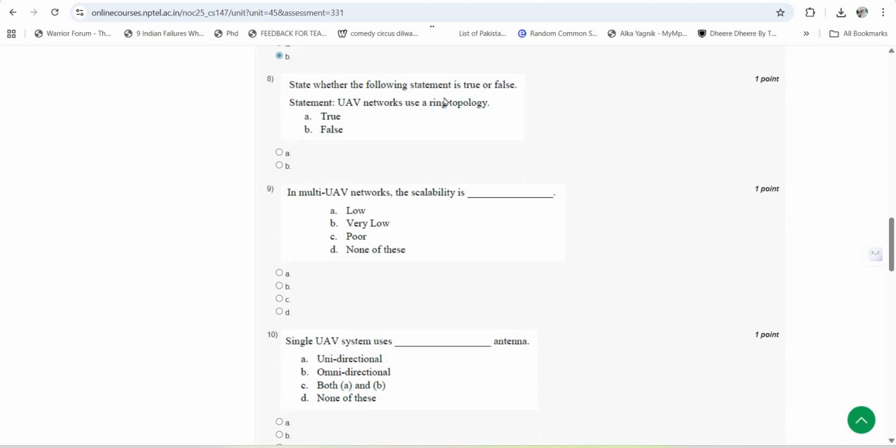Next is, state whether the following statement is true or false. UAV networks use a ring topology. So here the answer is false, B. Ninth question is, in multi-UAV networks, the scalability is low, very low, poor, none of these. So the answer is D, that is none of these.